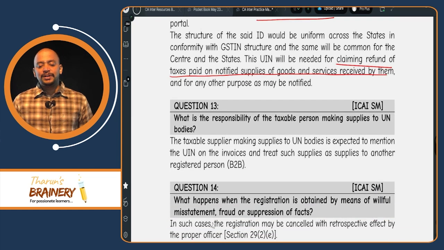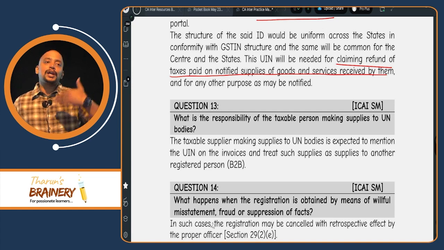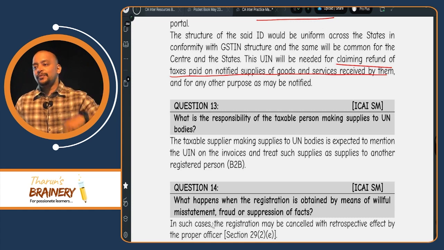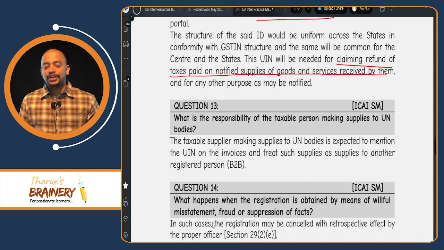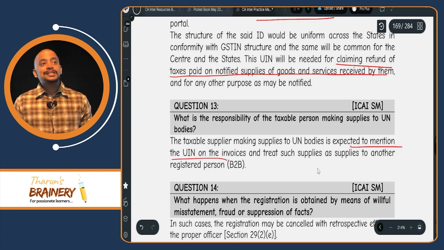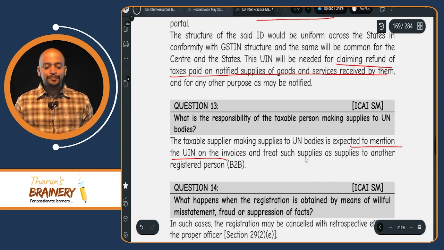What is the responsibility of a taxable person making supplies to UN bodies? Suppose I am making supply to UN bodies, I need to mention the UIN in the invoice. Just like how I mention GSTIN in the invoice, I need to mention UIN. So the person making supply to them is expected to mention UIN on the invoices and treat these as B2B supplies. B2B means it should be treated like supply to a registered person.